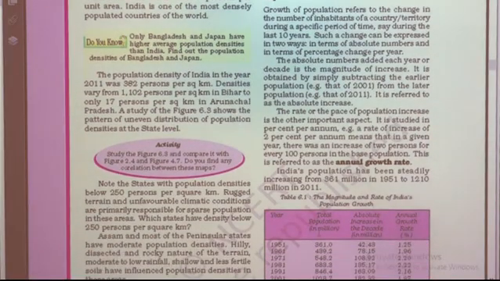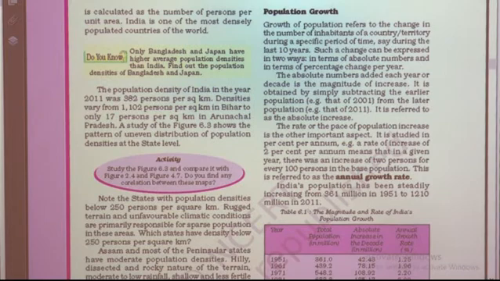Now students, today we are going to discuss the next point: what does population growth mean? Population growth refers to the change in the number of inhabitants of a country or territory during a specific period of time. As per the census, we calculate our population every 10 years, and in that 10-year period, how many people increased, decreased, or migrated from one place to another, all this is calculated through population growth.